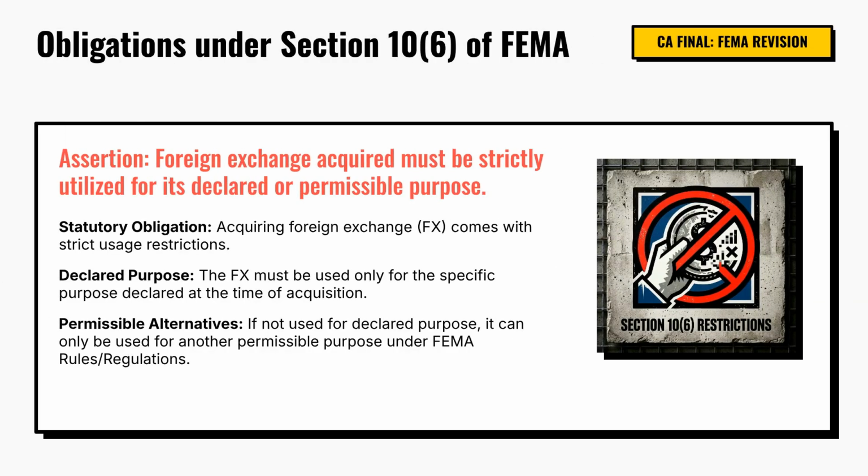Section 10(6) of FEMA imposes an important responsibility on every person acquiring foreign exchange. Foreign exchange must be utilized only for the purpose declared at the time of acquisition. If it is not used for that declared purpose, it may be used only for another purpose specifically permitted under FEMA, its rules, or regulations. This provision ensures that foreign exchange is not diverted for unauthorized activities.